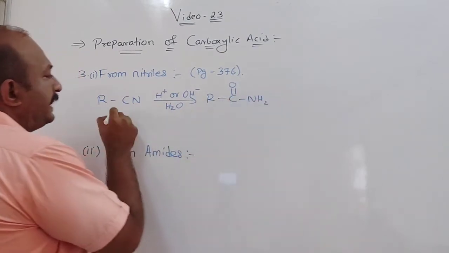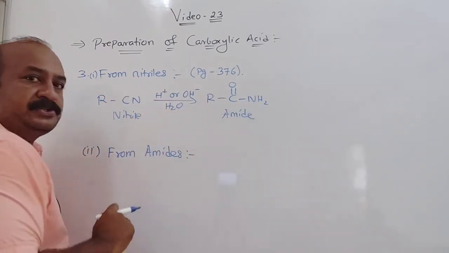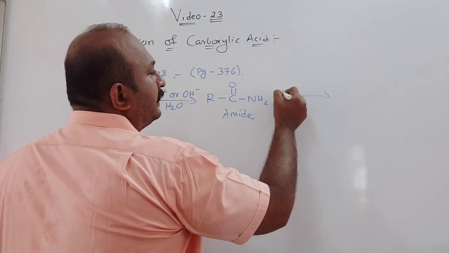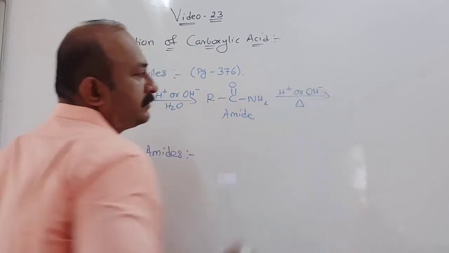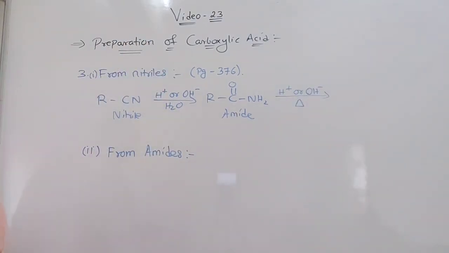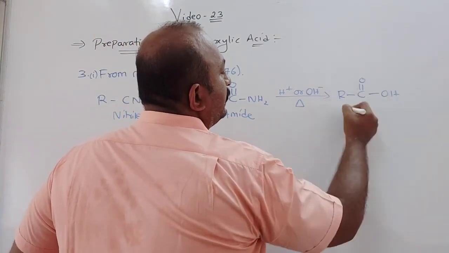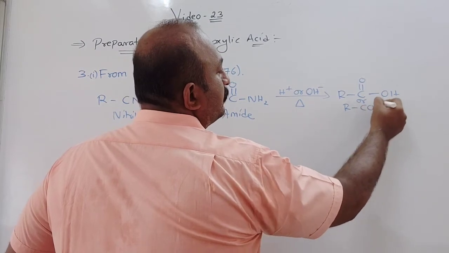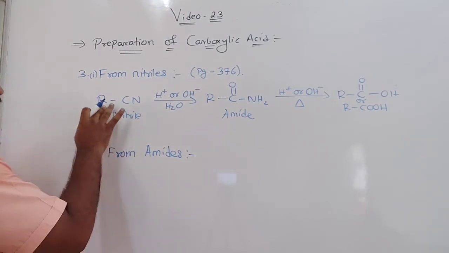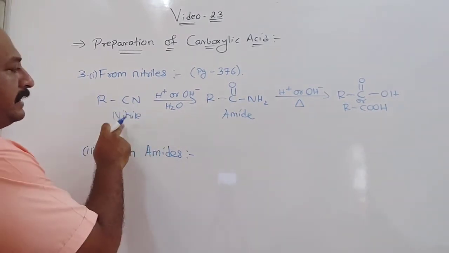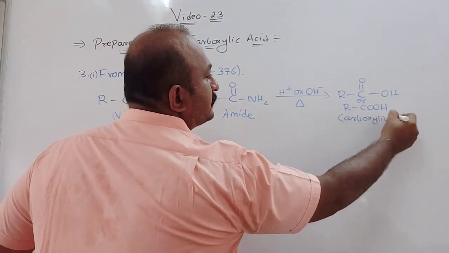RCONH2. That is, the nitrile is first changed into amide under mild conditions, and further treating it with an acid or with a base and heating the mixture, it will change into carboxylic acid. In your book it is written like this, RCOOH. Now this part I think it is clear to you. Understood? This is a general formula, meaning nitriles are changed into amide and amide to carboxylic acid.